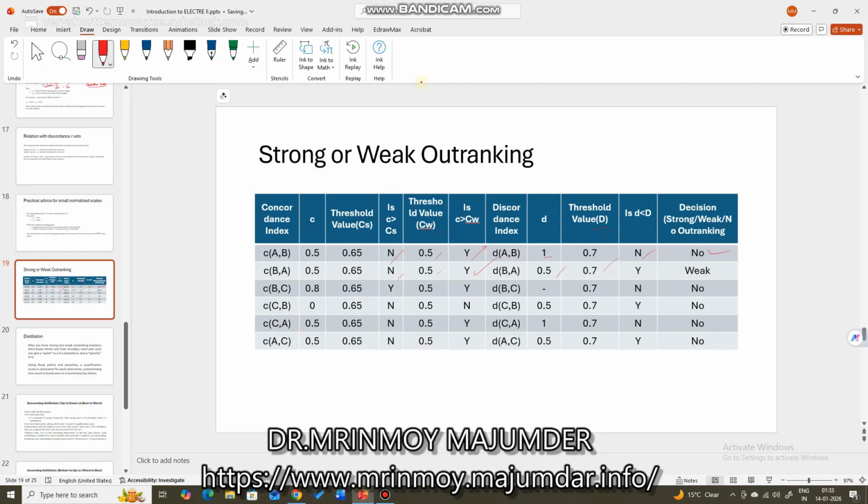So is it less than that? Yes. So B weakly outranks A. And none of the conditions have been met for the other combinations. So all the answers have become no, no, no, no. So this is the strong and weak outranking.